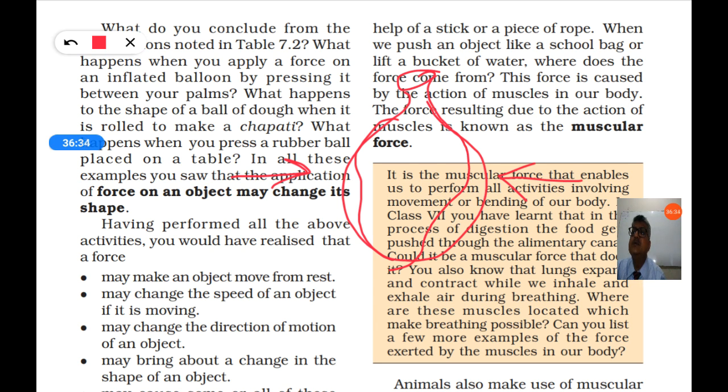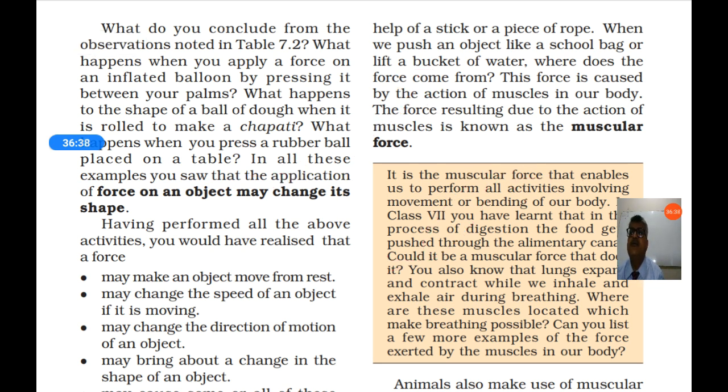And what happens to the shape of a ball of dough when it is rolled to make a chapati? Your mother is making chapati by taking first a ball of dough. When it is rolled, it will become flat. So it changes the shape. What happens when you press a rubber ball placed on a table?